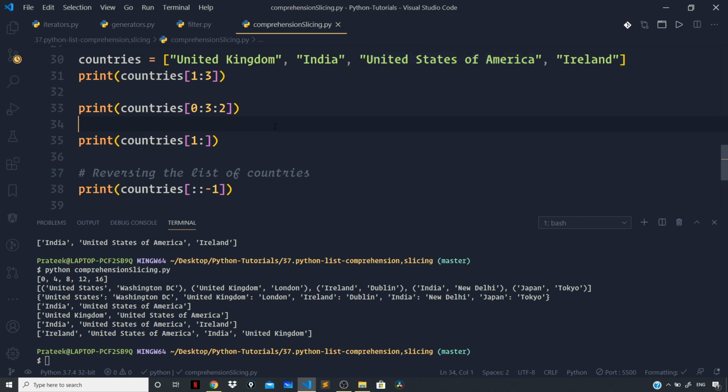And we can apply the concept of slicing to strings as well in a similar fashion. So this was all about the video on comprehension and slicing in Python, where we covered what comprehension is and how the comprehension concept is applicable over our iterables. And finally, we learned about the concept of slicing, which is applicable for both lists and strings.